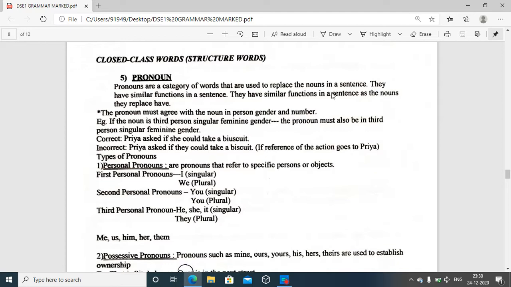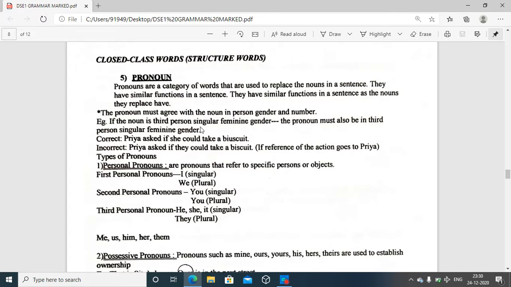Pronouns are most often used to replace the nouns in a sentence, and they have a similar function in a sentence as the nouns they replace have.